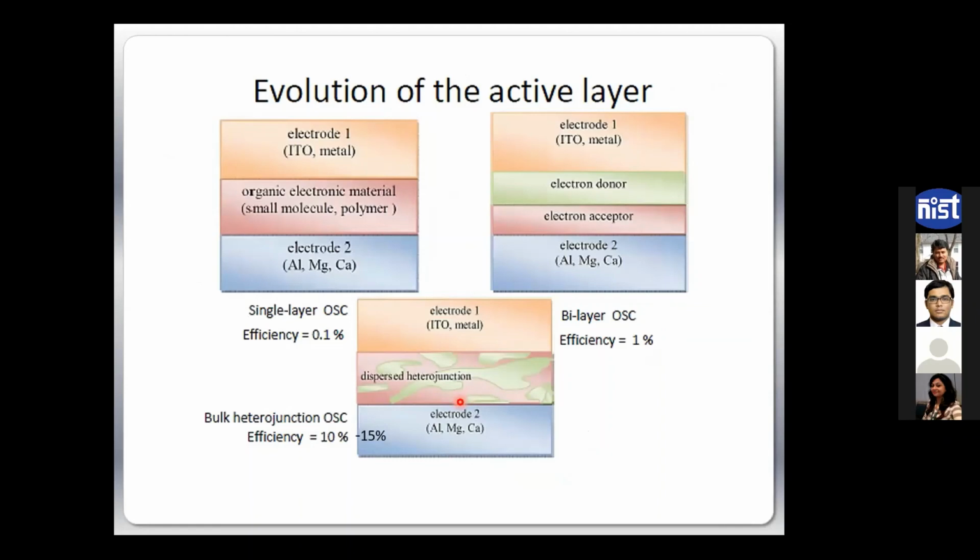No, initially 1% becomes 0.5%, and then slowly, after optimization of the morphology, many optimizations, thermal annealing, concentration ratio, how much of X material and how much of Y material we have to mix, and which solvent to use,